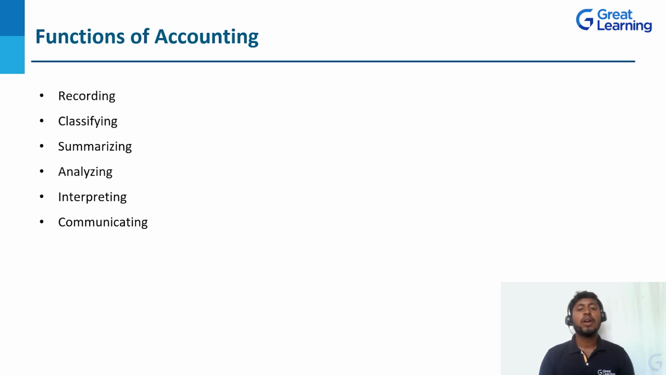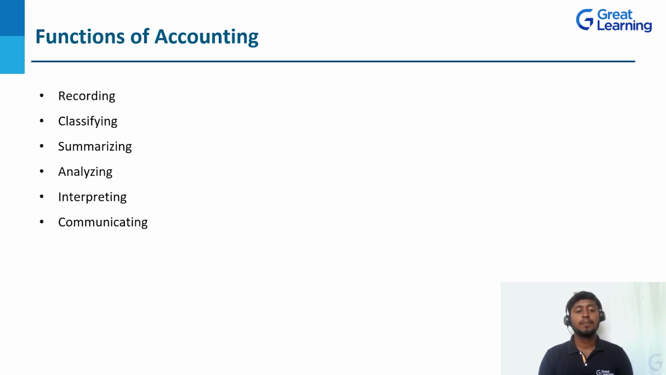For example, if you need to analyze the financial statement, we have 6 tools. First one, common size, comparative statement, trend analysis, ratio analysis, cash flow statement, and fund flow statement. So these are the 6 tools. Using these 6 tools or techniques only, we need to analyze the financial statement. Like that for accounting also, whatever tools and techniques are there, we need to use them, and then analyze the results of the organization or the company.